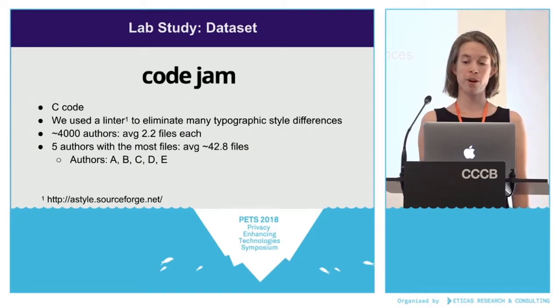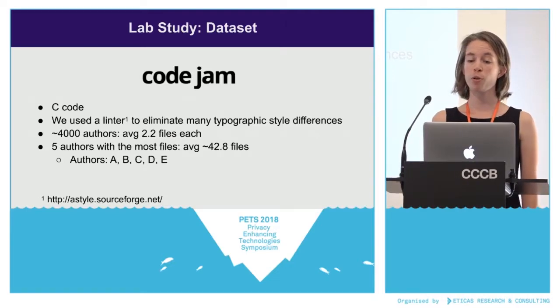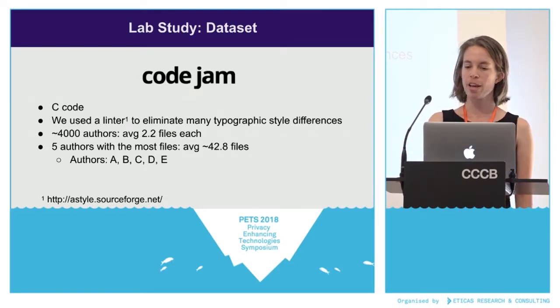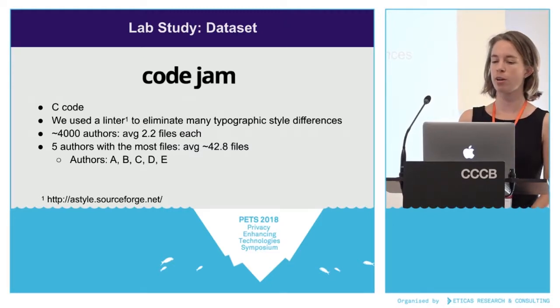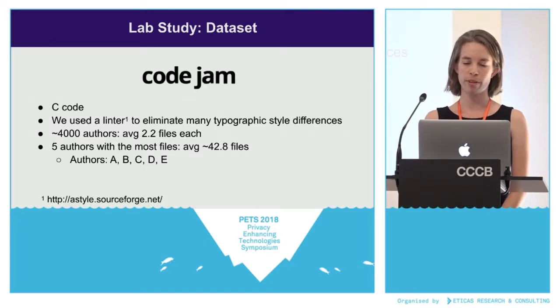So there are about 4,000 authors total with C files, with about 2 files each on average. We took the code from the five authors with the most files, who I'm going to call A through E, and we used these authors as input to our classifiers, and also as the original and target authors for the forgeries. And we used these authors, the ones with the most code, because we wanted to give the classifier as much data as possible to improve classifier accuracy.